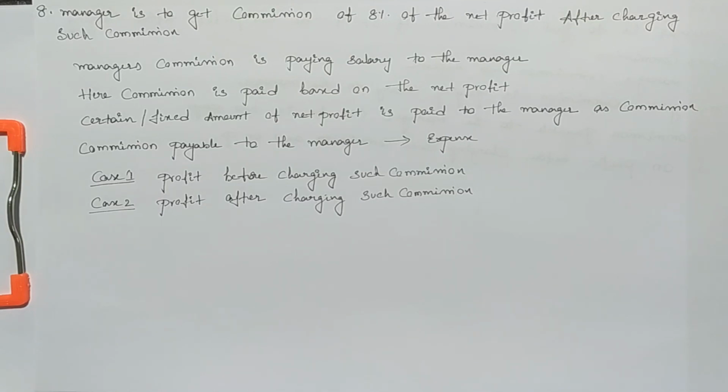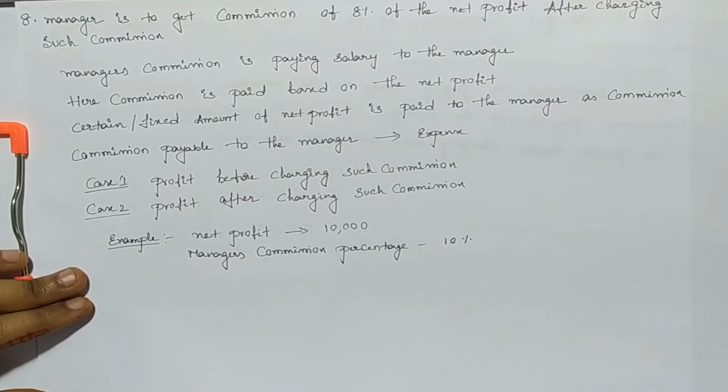The first way is profit before charging such commission, and the second way is profit after charging such commission. Let's understand this with an example. Assume that after preparing the trading and profit and loss account, our net profit is 10,000. In the question it says 10% of net profit payable to manager as a commission before charging such commission.